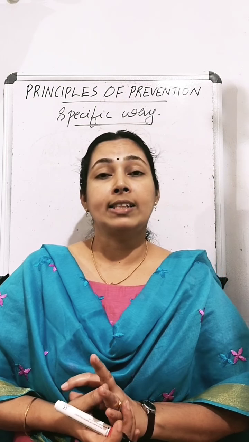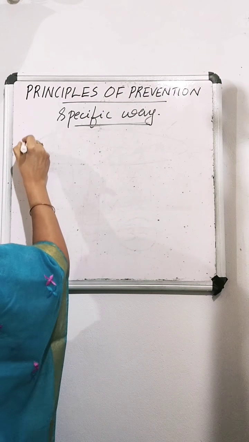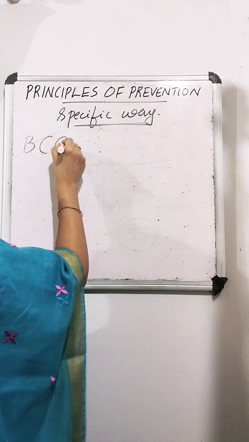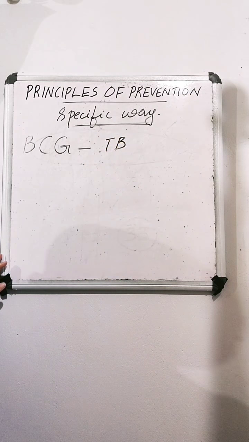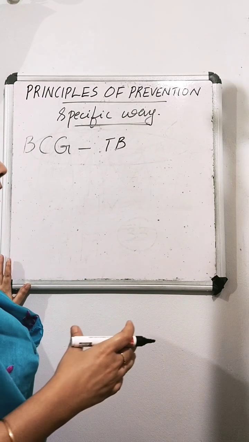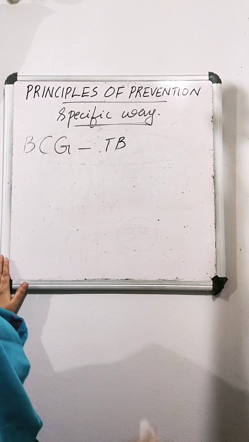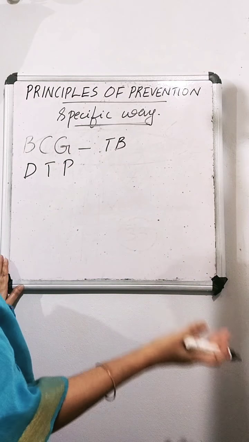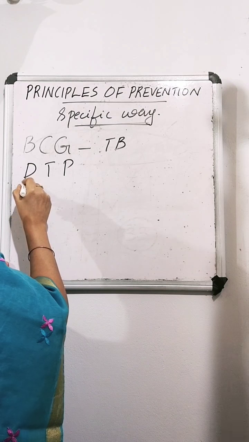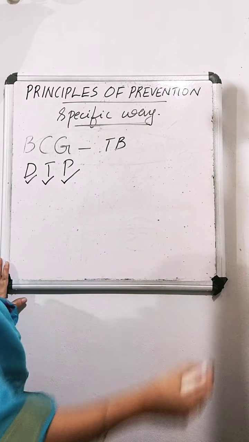And some of the vaccinations given to the children, one is BCG. BCG is against the disease TB or tuberculosis, and it is given within a few days after the birth of the child. Then DTP is given in different doses, that is against the diseases diphtheria, tetanus and pertussis or whooping cough.